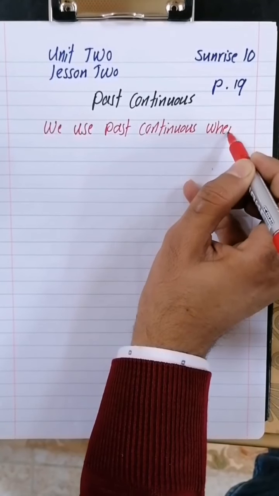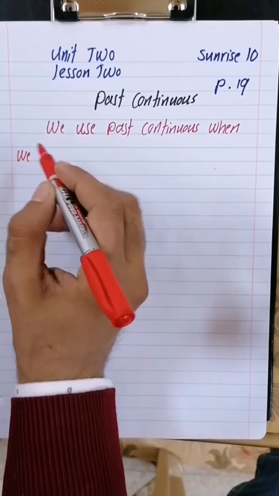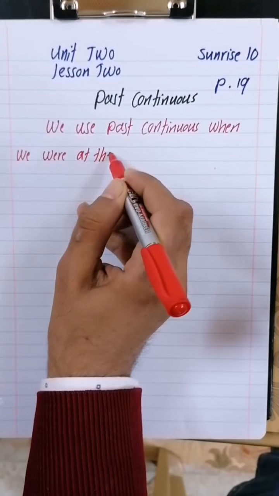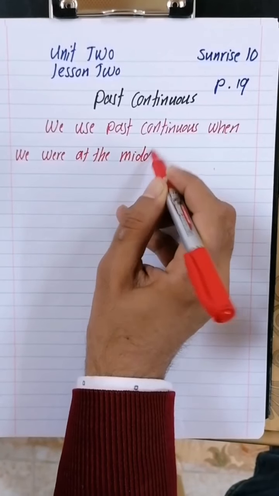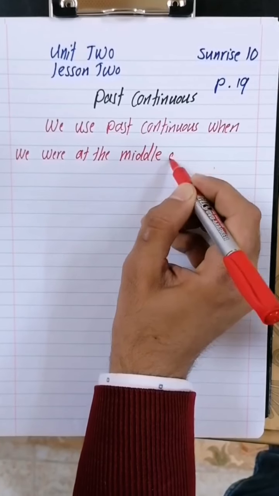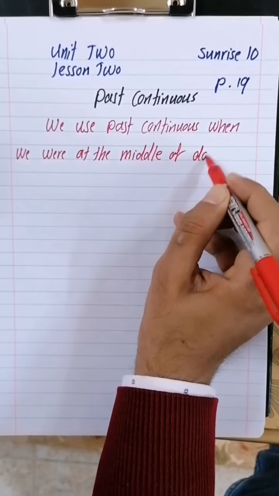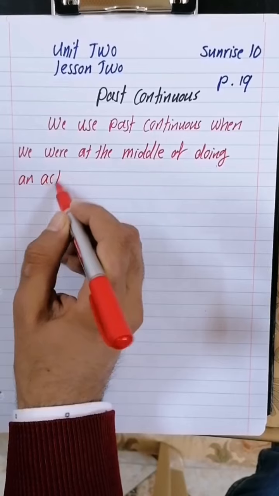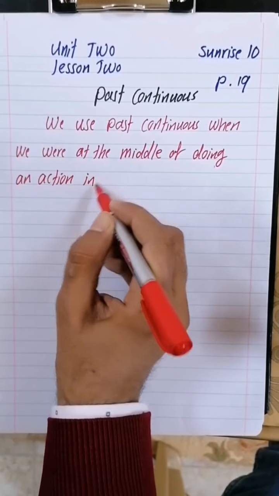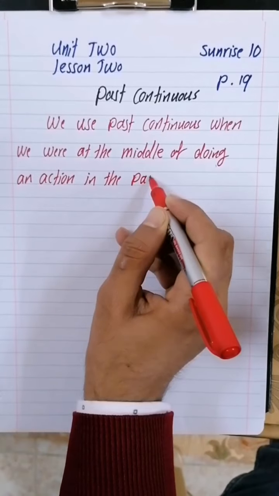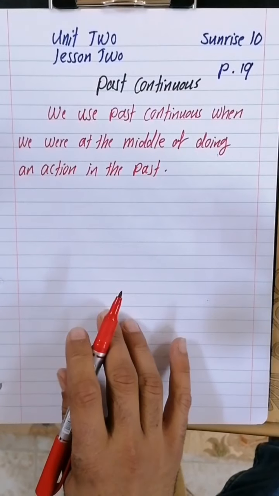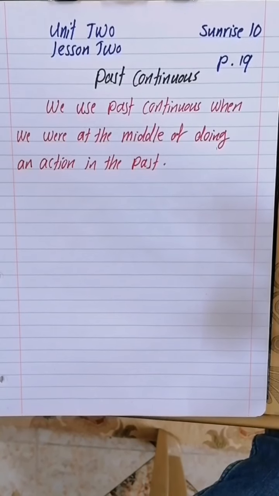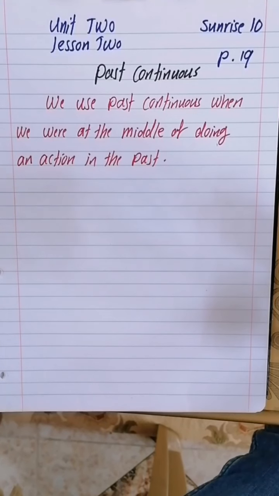We use past continuous when we were at the middle of doing an action in the past. Of course, the action started, but it didn't complete. We were at the middle of doing the action.